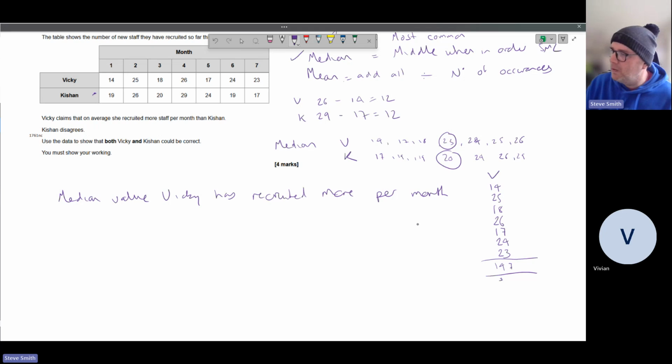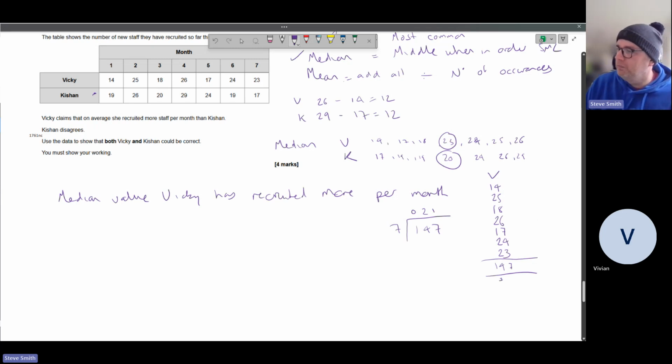Divided by 7. So again, 7 times table should be relatively straightforward. So 7 into 14, because 7's into 1 doesn't go. So in theory, put a 0 there, but we don't need to. 7's into 14 goes twice. 7's into 7 goes once. So we know that the mean value is 21 for Vicky.